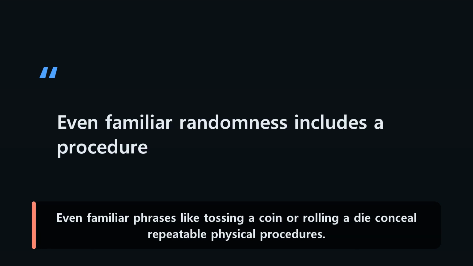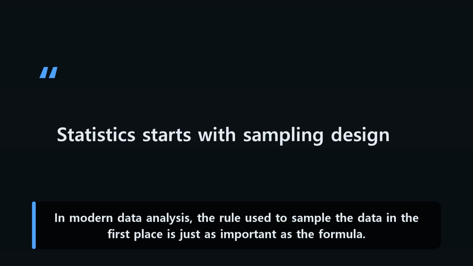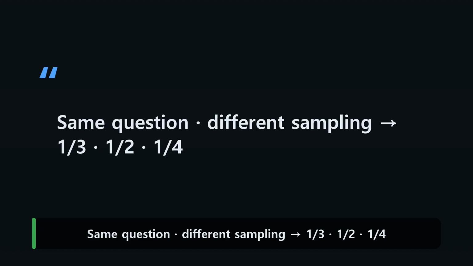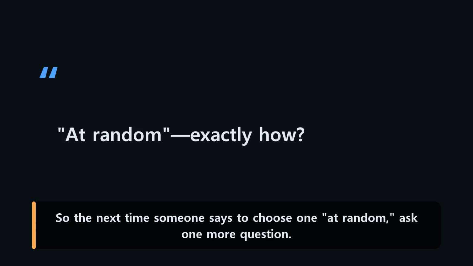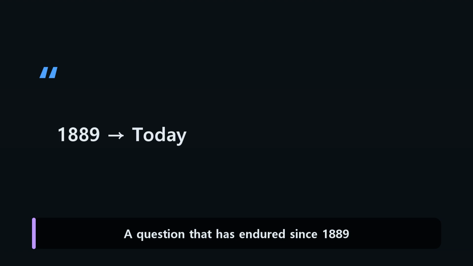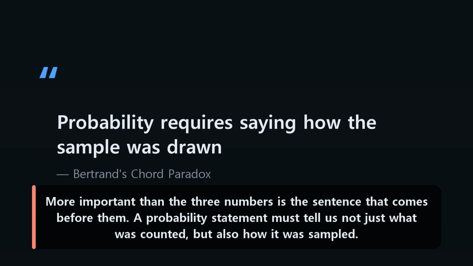Even familiar phrases like tossing a coin or rolling a die conceal repeatable physical procedures. In modern data analysis, the rule used to sample the data in the first place is just as important as the formula. The same question can produce different numbers when the sampling method changes. Bertrand's three answers show that with just one circle. So the next time someone says to choose one at random, ask one more question. This question, posed in a Paris textbook in 1889, still matters whenever we work with continuous probability and statistics today. More important than the three numbers is the sentence that comes before them. A probability statement must tell us not just what was counted but also how it was sampled.